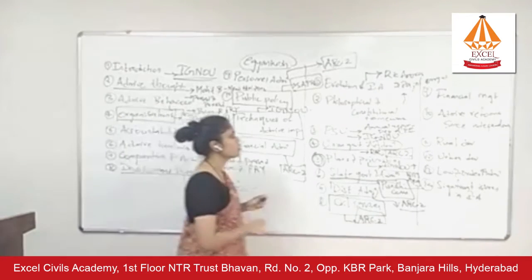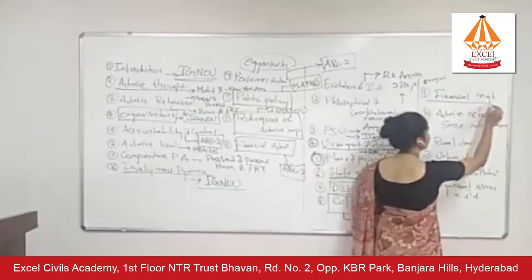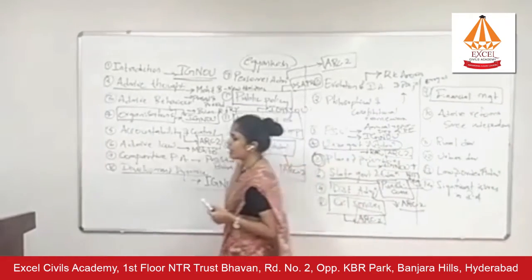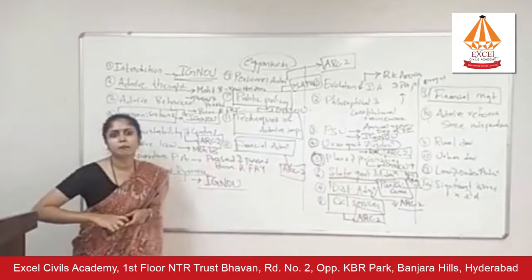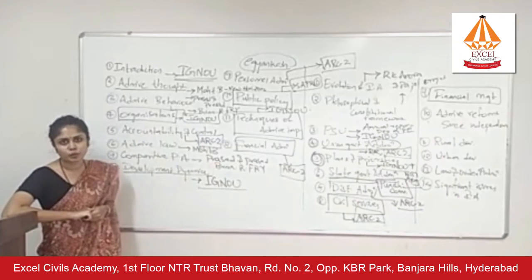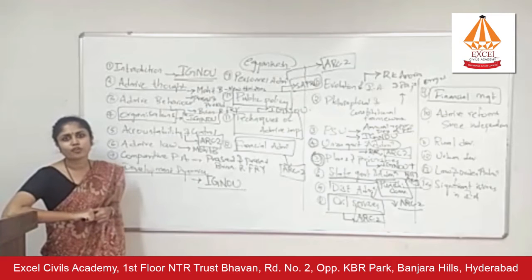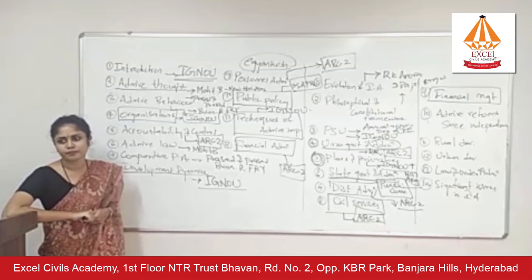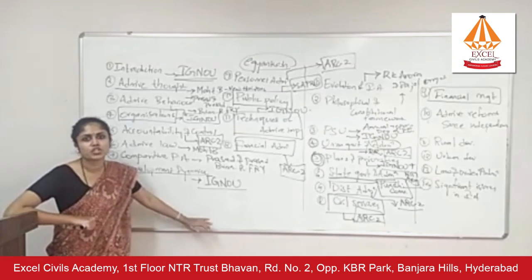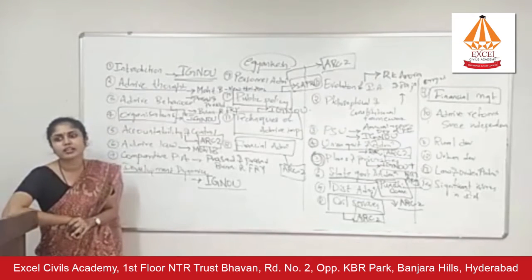Now let us come to chapter 9, financial management. This chapter has to be read along with the financial administration chapter in paper 1, which you will cover from ARC2 reports. What is the role of the Comptroller and Auditor General? What are the various ways of accounting? What are the various ways of auditing? What are the audits which the Indian Comptroller and Auditor General does?